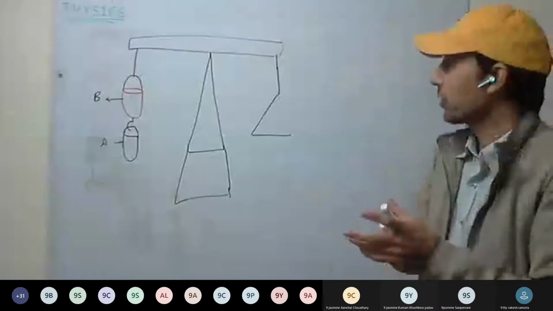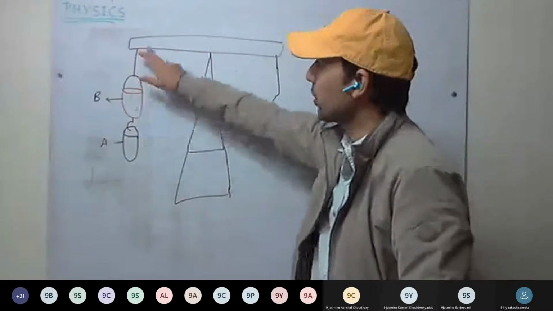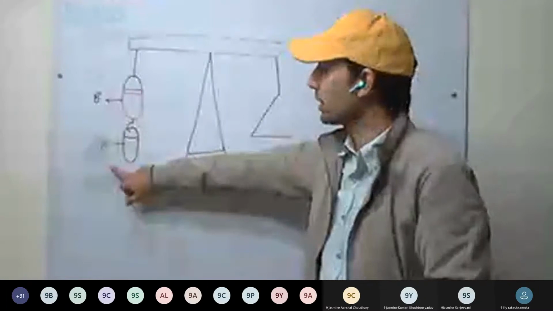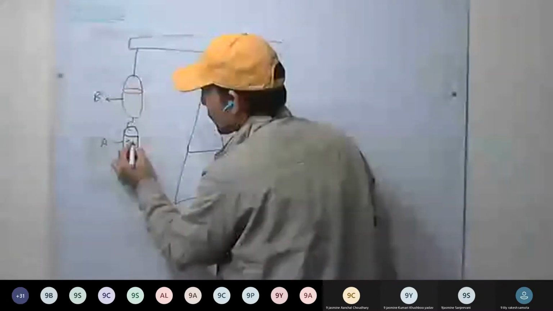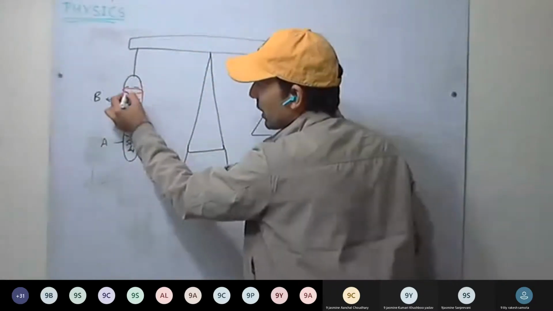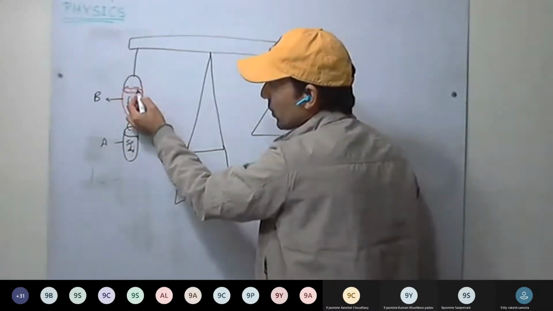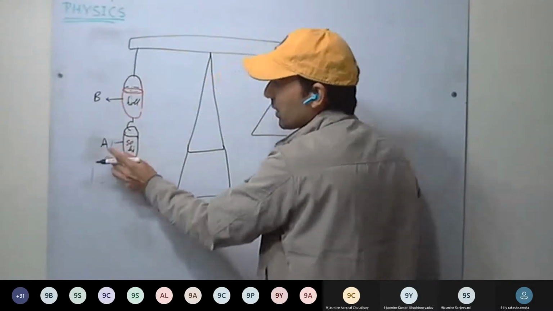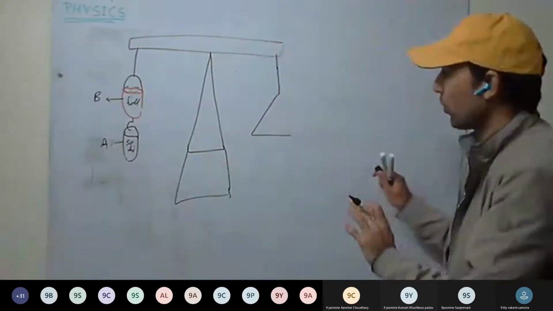So we took the physical balance, and two cylinders we suspended on the left side. B cylinder and A cylinder both have the same volume. A is a solid cylinder, and B is a hollow cylinder. Whatever amount of liquid this hollow cylinder can hold is equal to the volume of this solid cylinder A. This is clear.